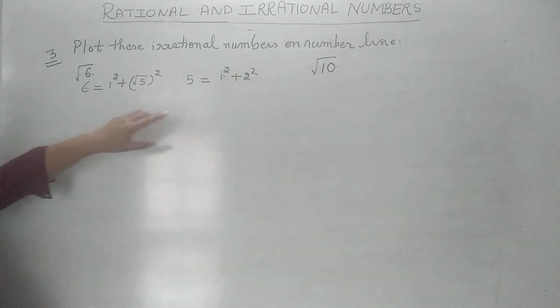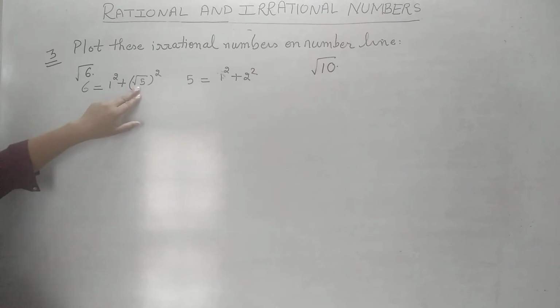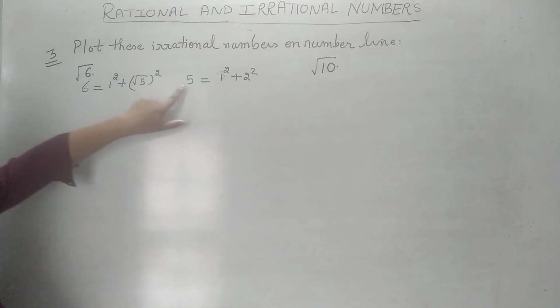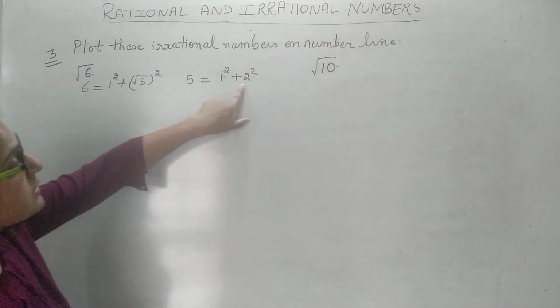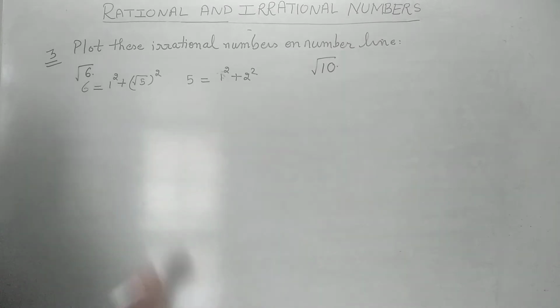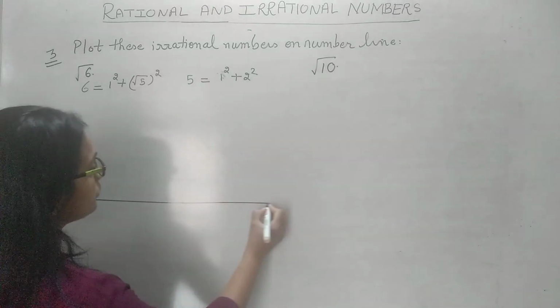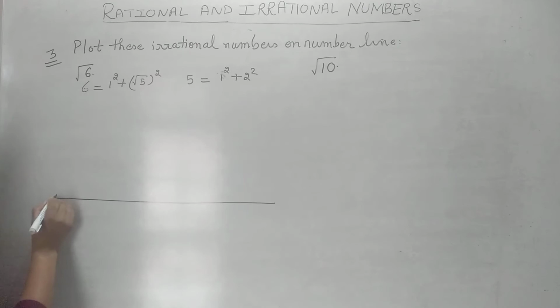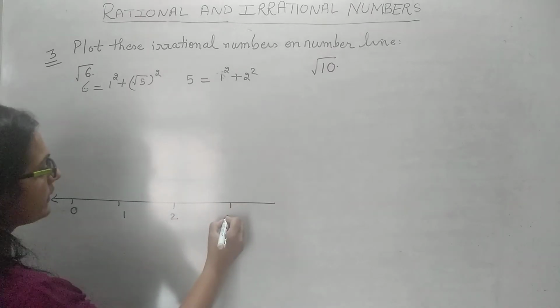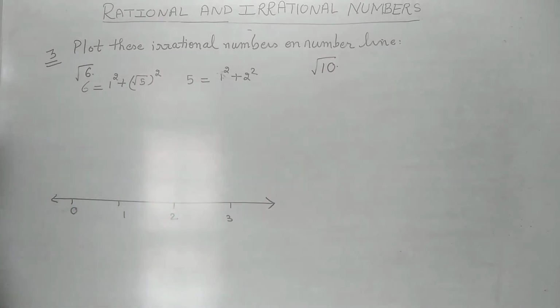So जैसे √3 को प्लॉट करने के लिए we have plotted √2 first. Similarly, to plot √6, we will have to plot √5. 5, how we will plot? We write it as the sum of 2 squares, so that one is 1, other is 2. So we make a graph. Can take this 0, 1, 2, and 3. There is no need of other points. We have plotted in such a way so that each distance is 1 centimeter.